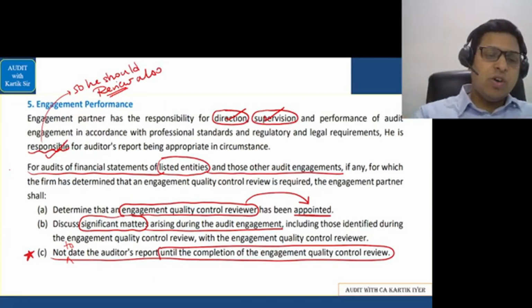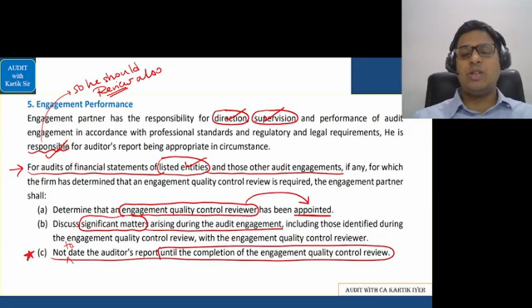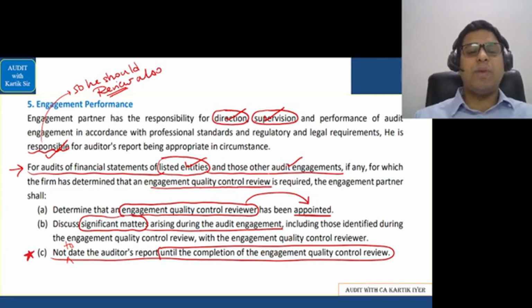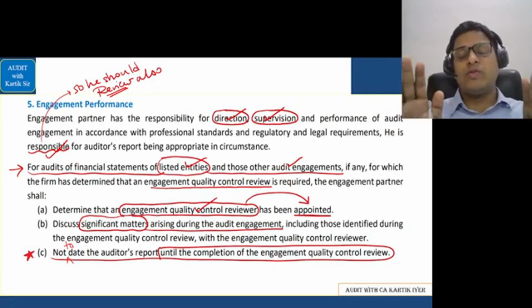Next is for audits of financial statements of listed entities and those other audit engagements, if any, for which the firm has determined that engagement quality control review is required. The engagement partner shall do a few things. That is, first, determine that the engagement quality control reviewer has been appointed. Basically, he'll check whether quality control is followed or not.